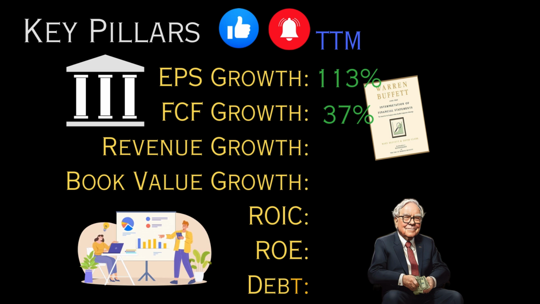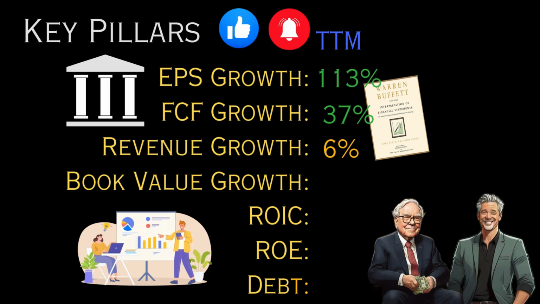Next, we come to revenue growth, which tells us how good the company is at generating income before deducting expenses. Their revenue growth is 6%, scoring 0.5 points. Now let's turn to book value growth, calculated by subtracting total liabilities from total assets to indicate equity growth for the company. Phil Town believes book value growth is the most important metric, as it has the interest of the shareholders at heart. For the last 12 months, AMD's book value growth is 1%, scoring 0 points.